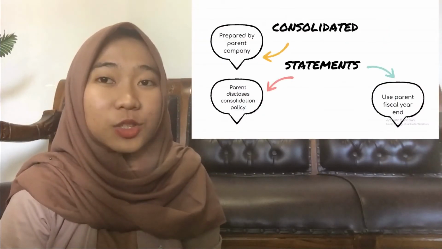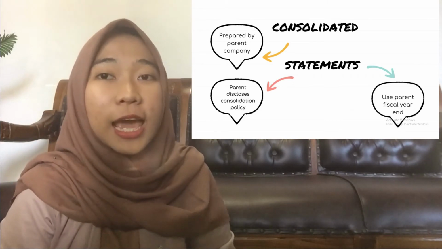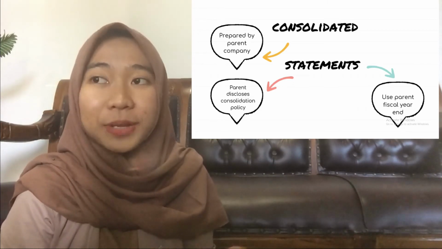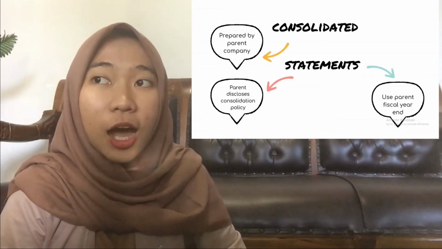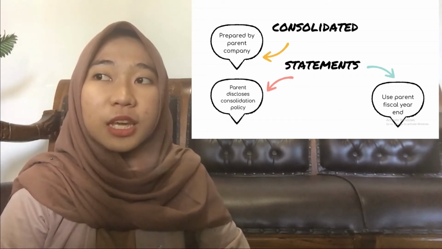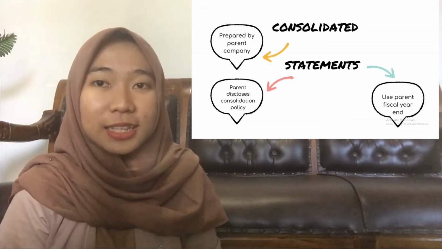Okay, now we will talk about consolidated statements. The purpose of consolidated financial statements is to present fairly, primarily for the benefit of the owners and creditors of the parent company, the results of operations and the financial position of a parent and all of its subsidiaries as if the consolidated group were a single economic entity.